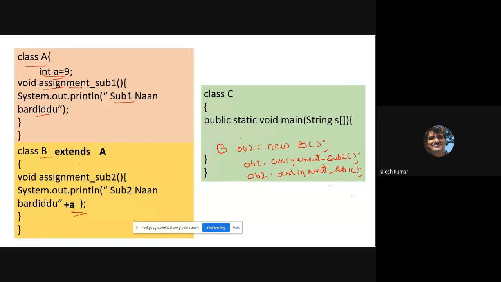It is not defined inside the class, so normally it will not be allowed, is it not? But when you inherit, it is possible. If you don't have this extends A, it is an error because a is unknown. But as it extends, it is possible to use that variable. But if you make this variable private, it is not possible to call it in a separate class, even though it is extending.